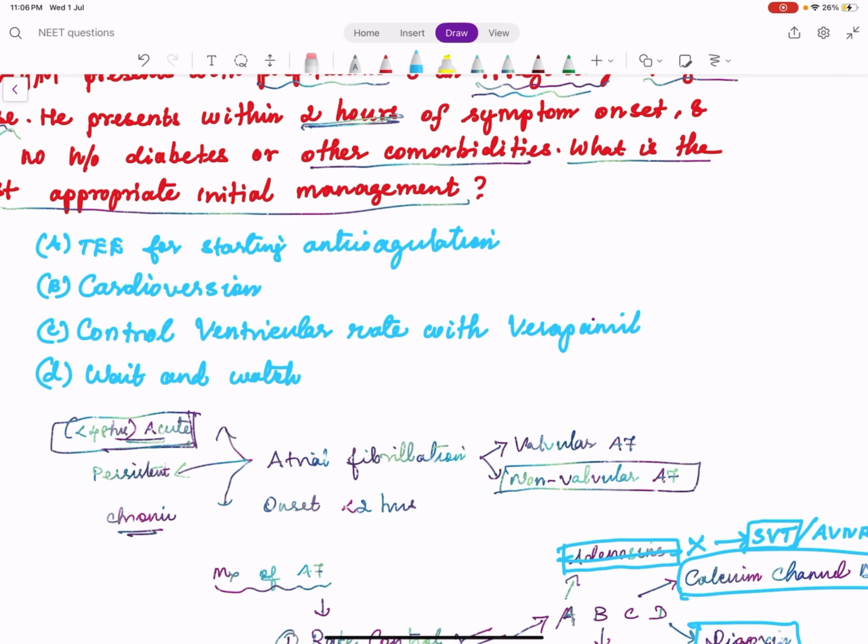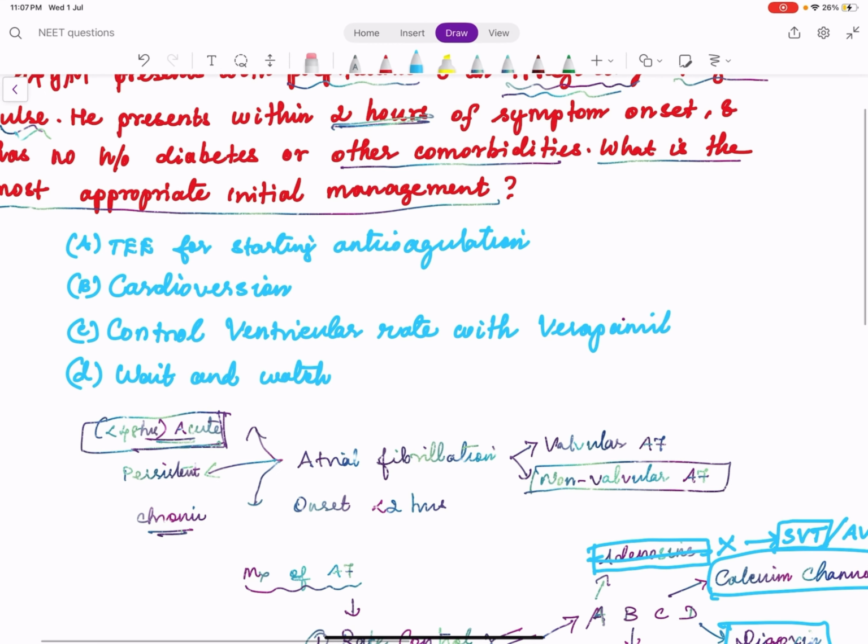Trans-esophageal echocardiography is a better investigation to pick up left atrial clots. If a left atrial clot is present, we have to anticoagulate before controlling the rhythm. Because once you control the rhythm in atrial fibrillation, whatever clot is present in the left atrium will dislodge and cause a stroke, a cardioembolic stroke. That is why doing trans-esophageal echocardiography is important.